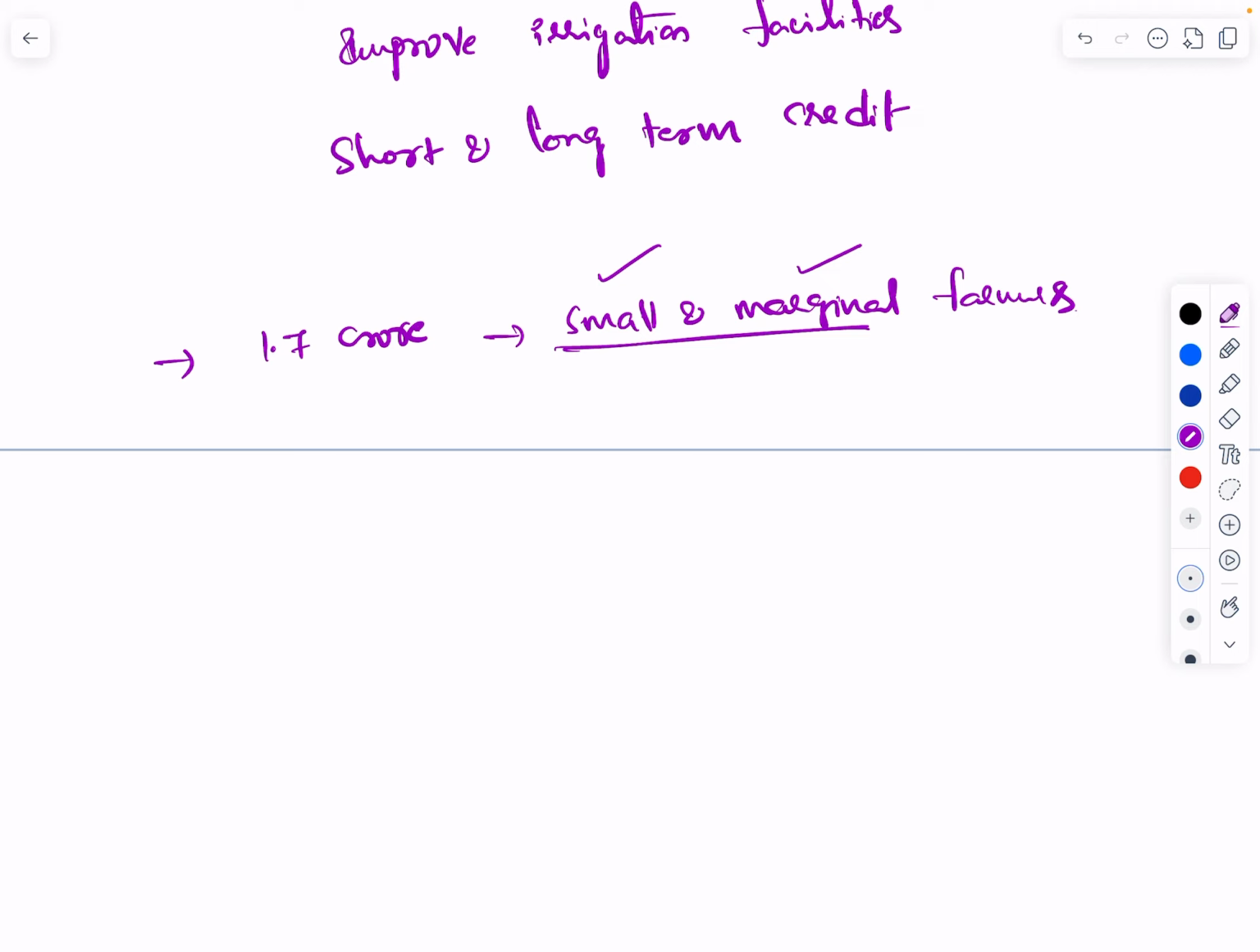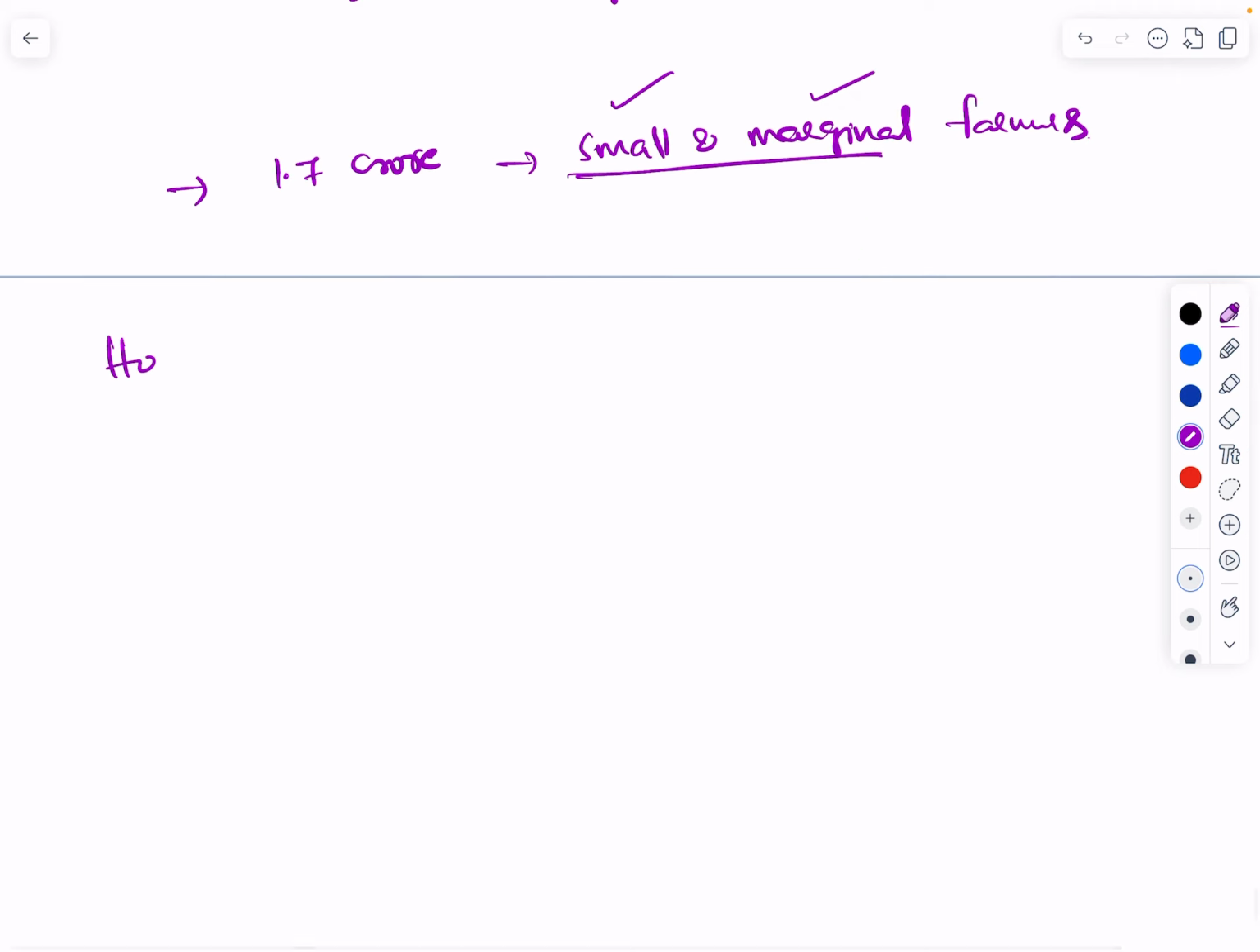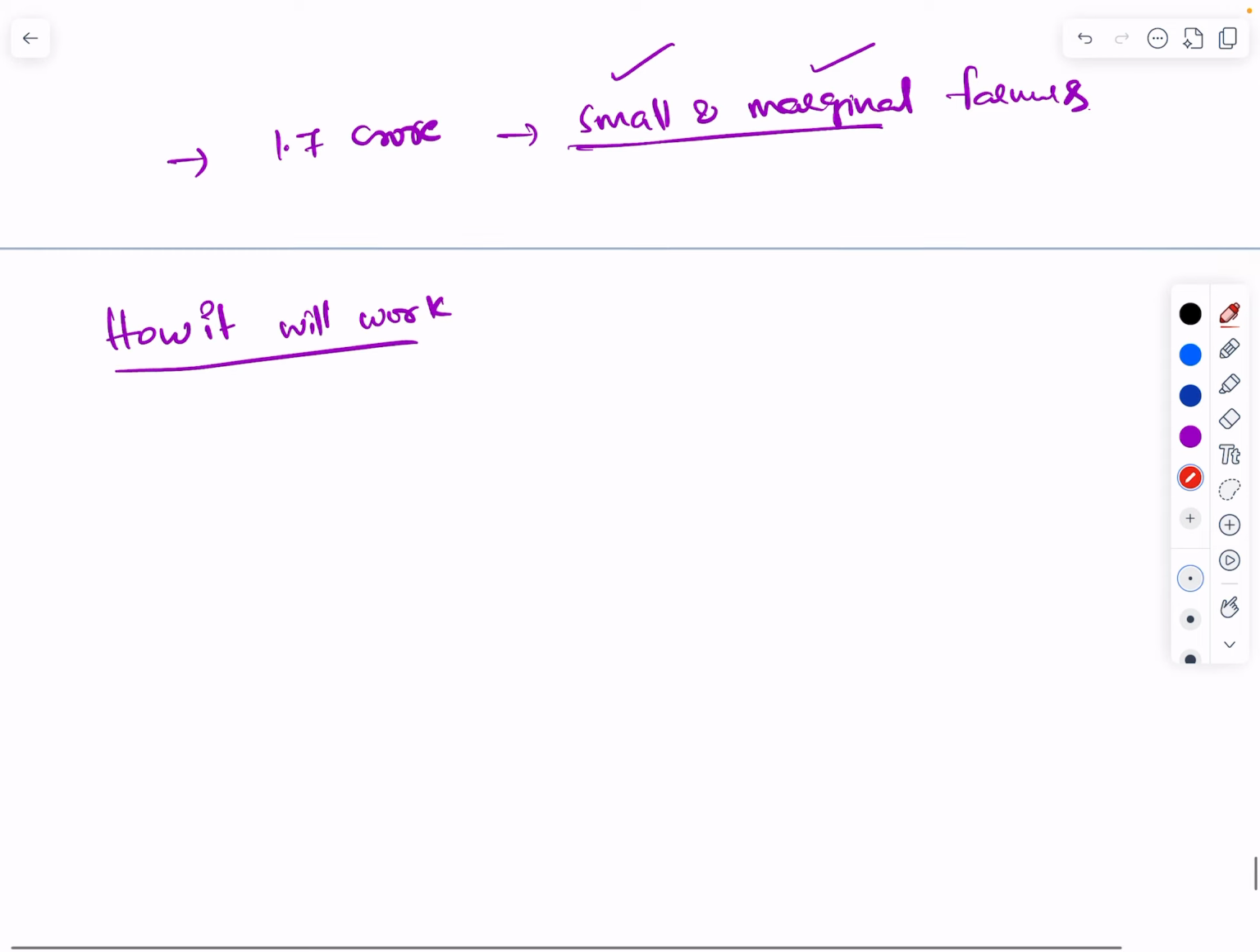And actually this scheme will also help landless workers, rural women and also youth. And it will also support agri entrepreneurs, self-help groups and also local processing units. Now let us see how it will work. What is the mechanism, that's what I meant.